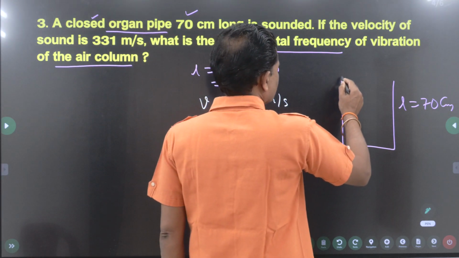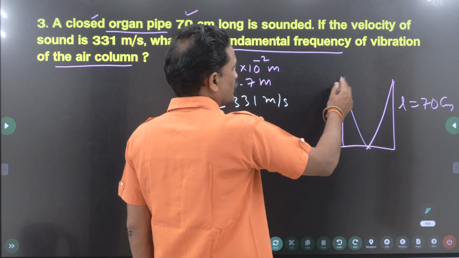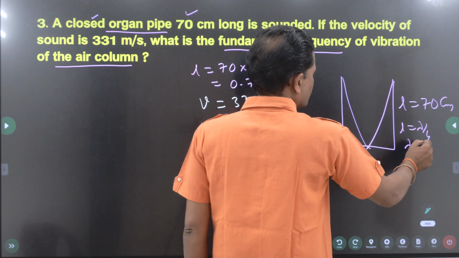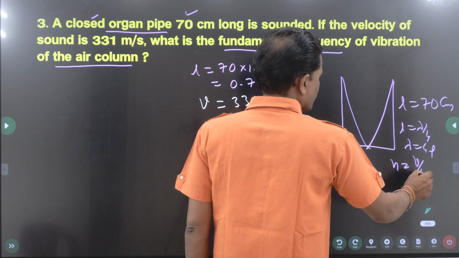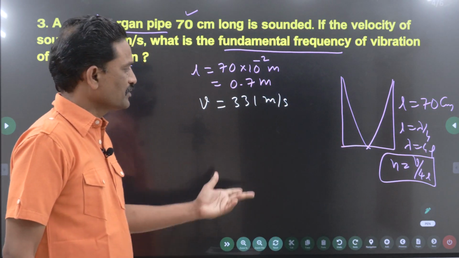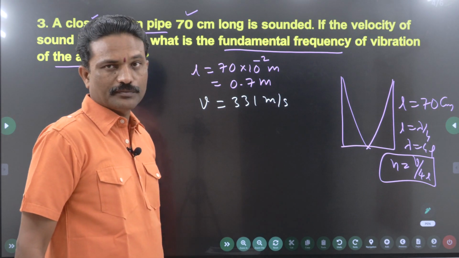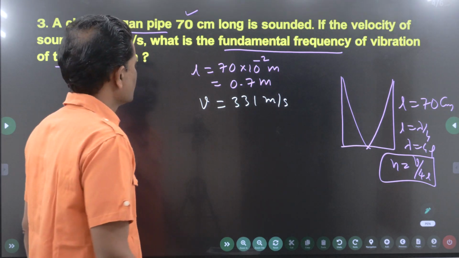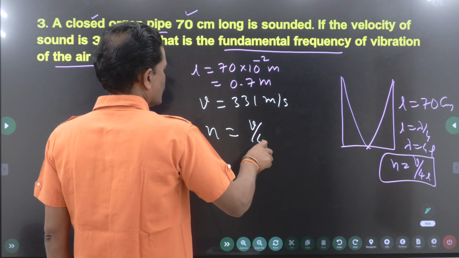Fundamental frequency, even if you don't remember, you can do it. So antinode node, L is equal to lambda by 4, lambda is equal to 4L, V is equal to n lambda, n is equal to V by lambda, V by 4L. That's all. No need to remember. You can do it within a few seconds. That is the fundamental frequency, what we call the first harmonic or N1. So the formula is n is equal to V by 4L.